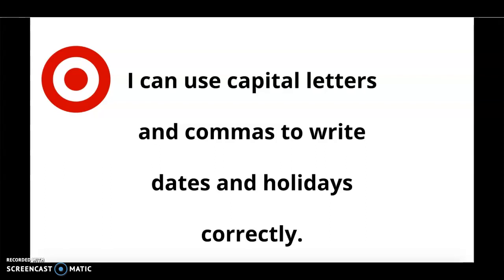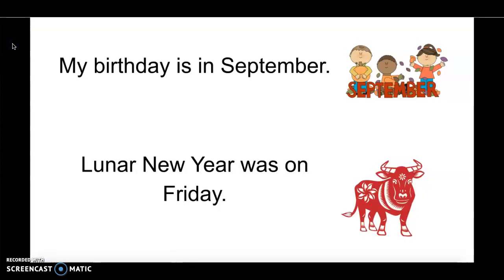Hello, Super Writers. Our target skill for today is: I can use capital letters and commas to write dates and holidays correctly. Let's take a closer look.